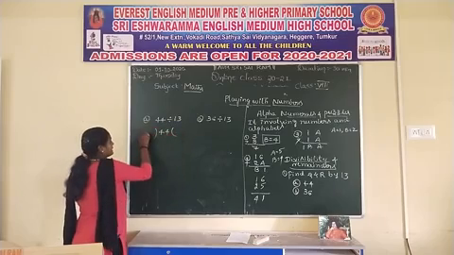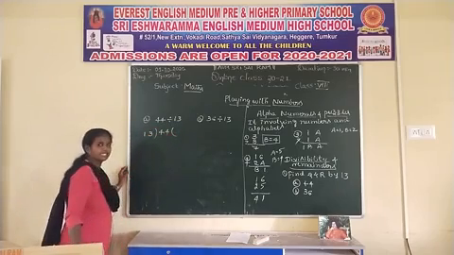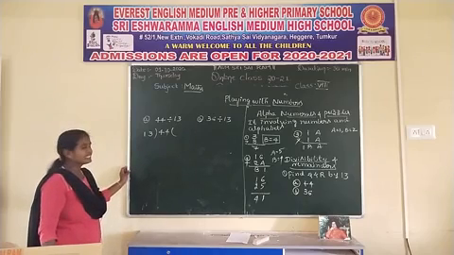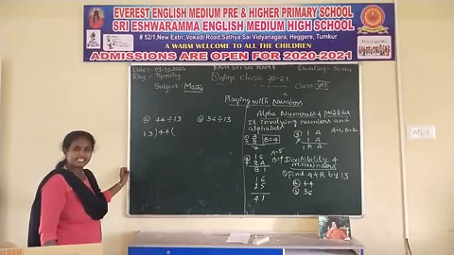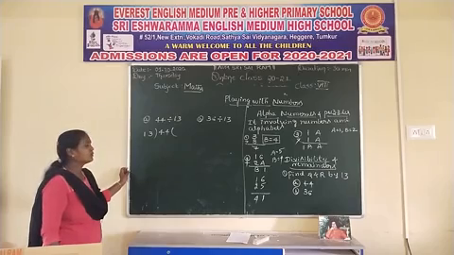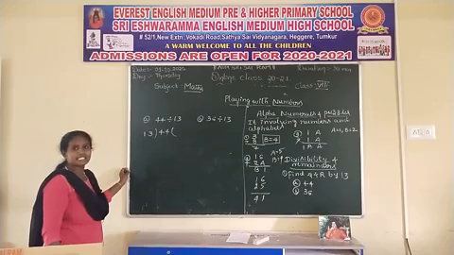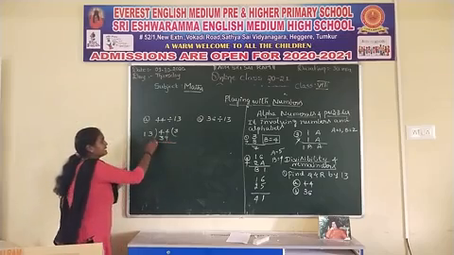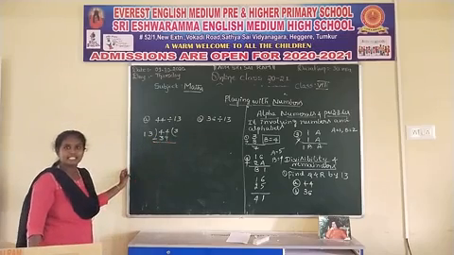44 divided by 13. You know the 13 table? Yes, right. 13 twos are 26. 13 threes are 39. 13 fours are 52. But 52 is greater than 44. Better you choose 13 threes are 39.